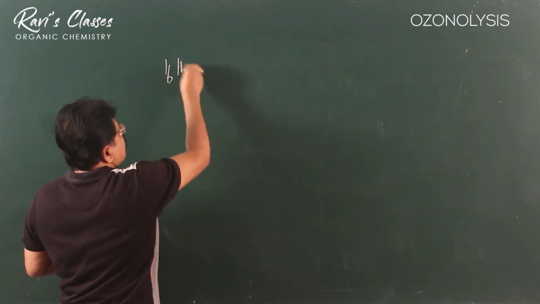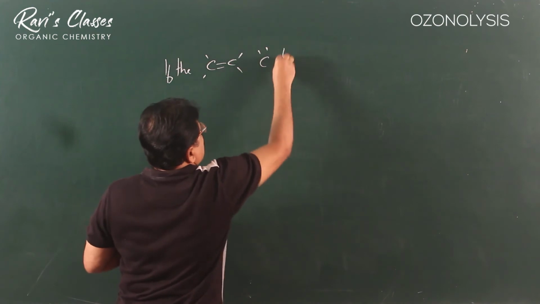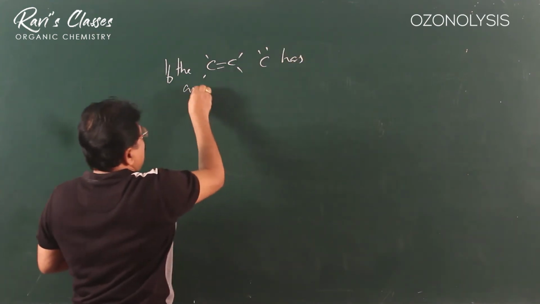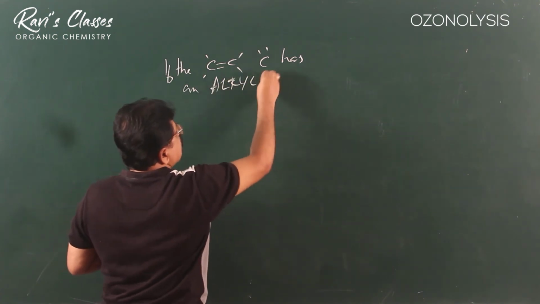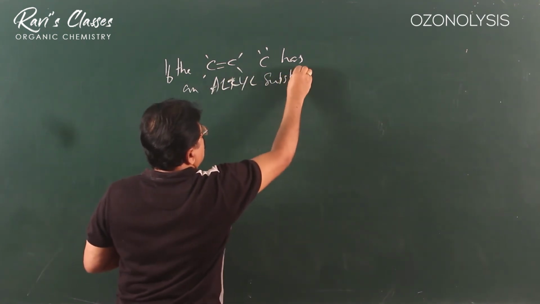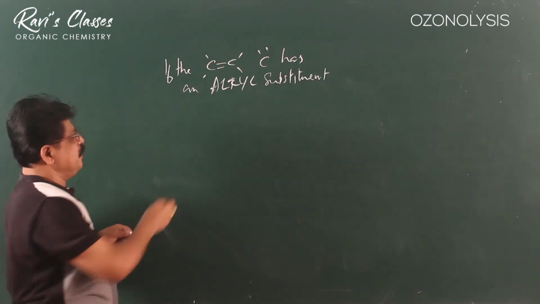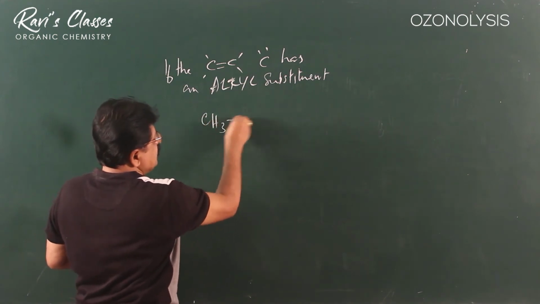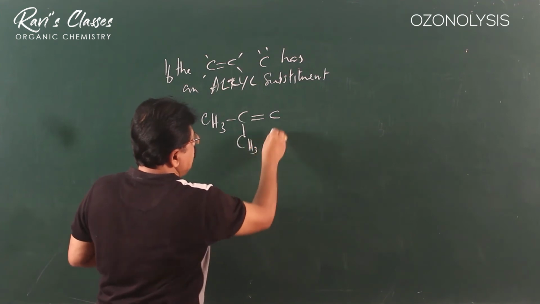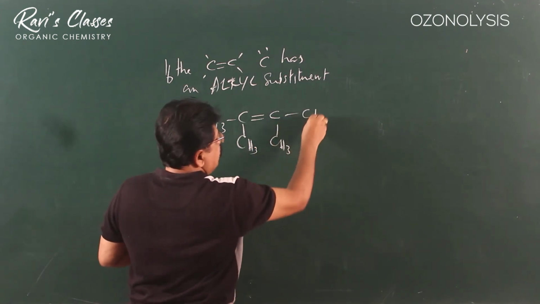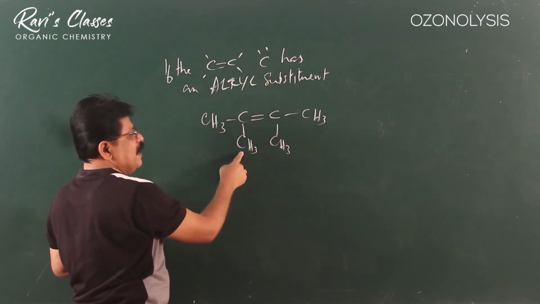Now, if the C=C carbon has an alkyl substituent, for example like this, (CH3)2C=C(CH3)2, it's a double bond with the carbon having an alkyl group.